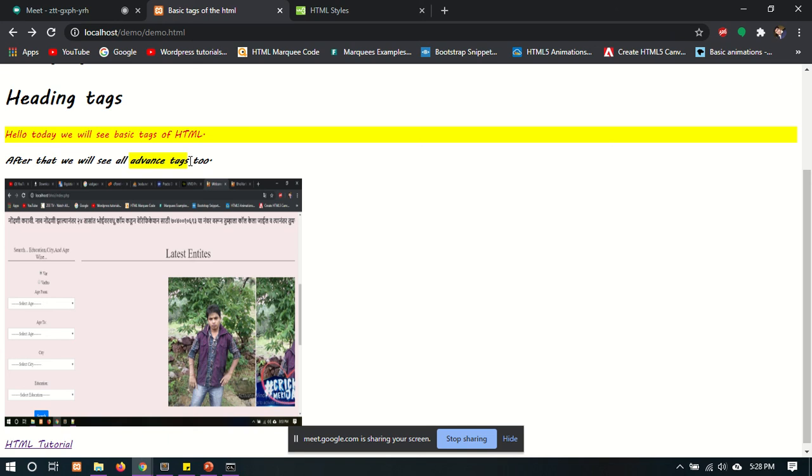Yes, next one is the del tag. What is the del tag? The del tag is used to define the text that has been deleted from the document. Whatever text or word we have deleted, we can define it with the del tag. How does it look? Any word for which we use the del tag, it gives a strike line through the deleted text. Means it gives a strike line on that particular word.